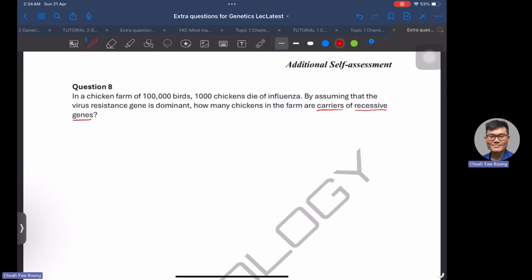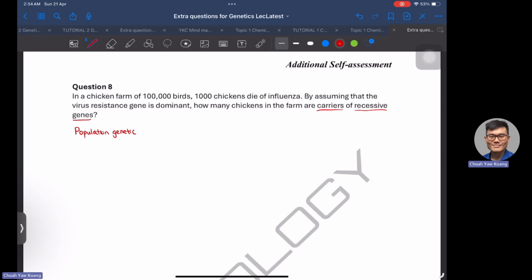If they are asking for the frequency of the heterozygous, then we can know that this question is related to population genetics.